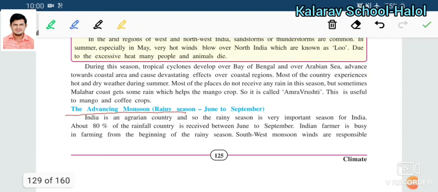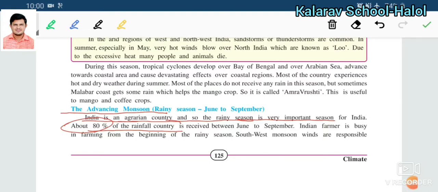The advancing monsoon, that is called the rainy season, between June to September. What is called the advancing monsoon? India is an agrarian country. We all know that most of the people depend on agriculture in India, and so the rainy season is very important. 80% of the people depend on agriculture and rainfall.